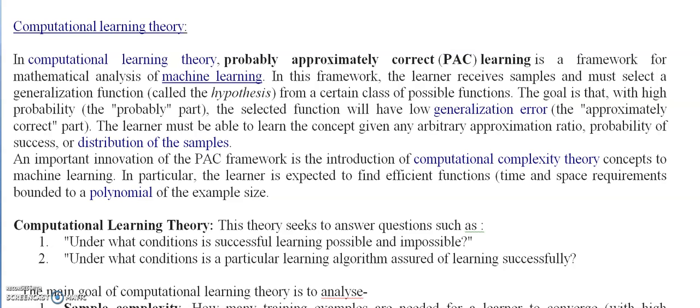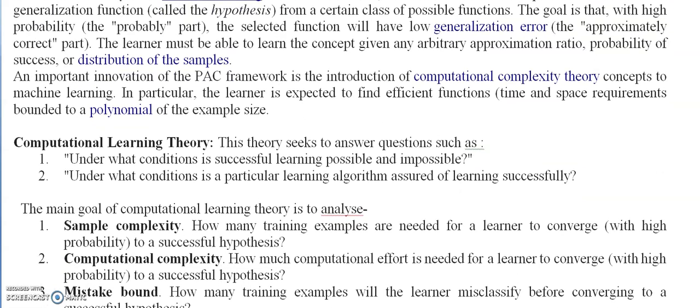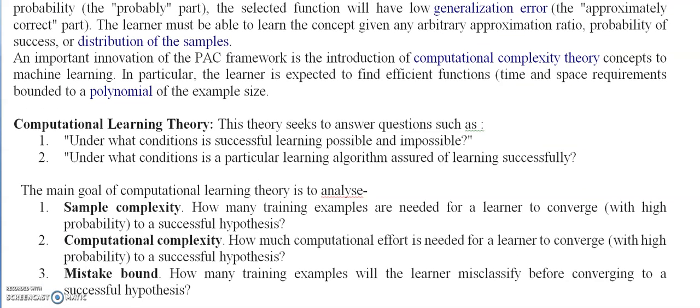The main goals of computational learning theory are to analyze the sample complexity, computational complexity, and the mistake bound. Sample complexity represents the number of training examples required for a learner to converge to a successful hypothesis with high probability. Computational complexity denotes the computational effort needed for a learner to converge to a successful hypothesis.